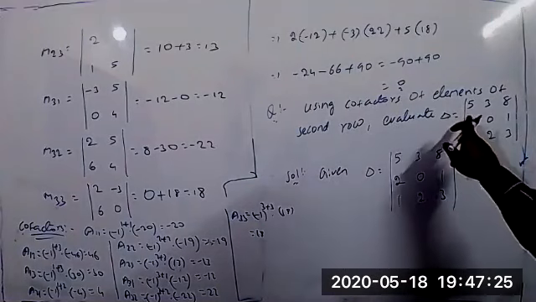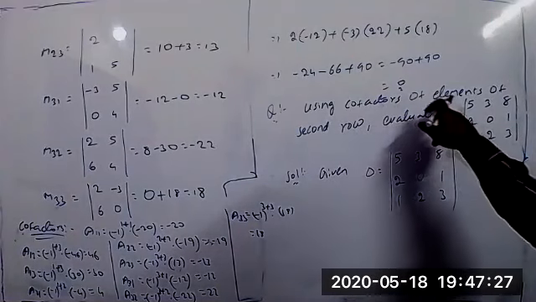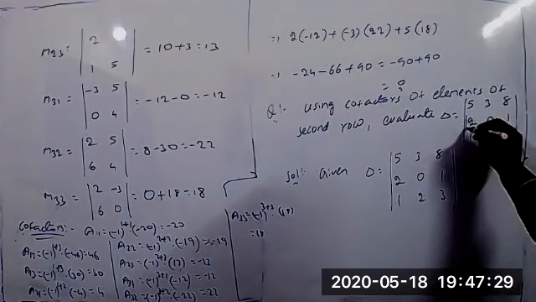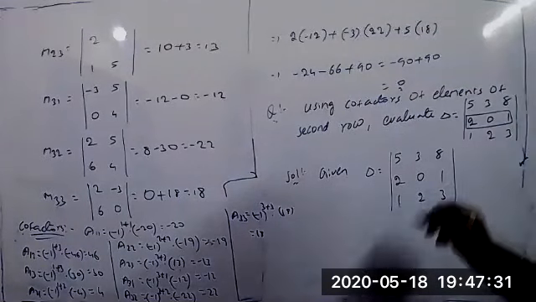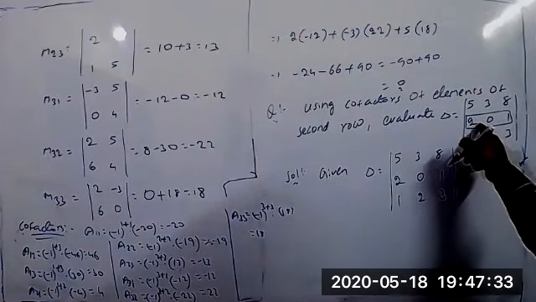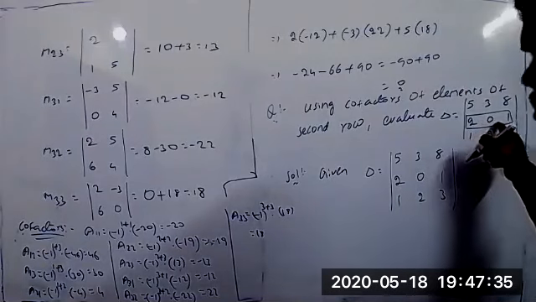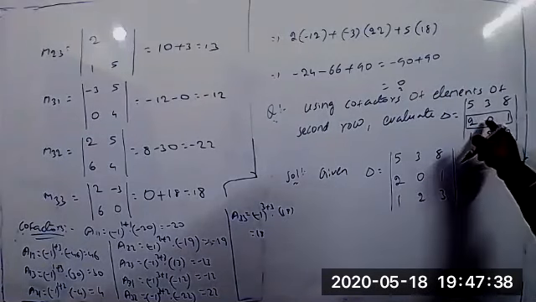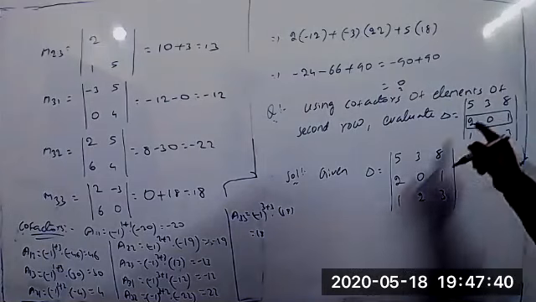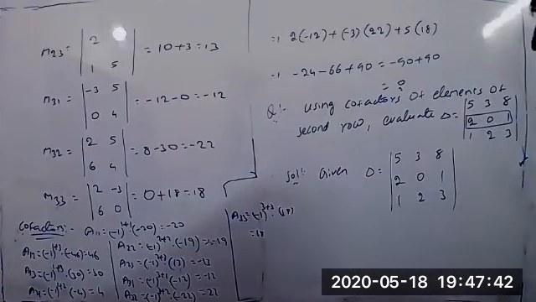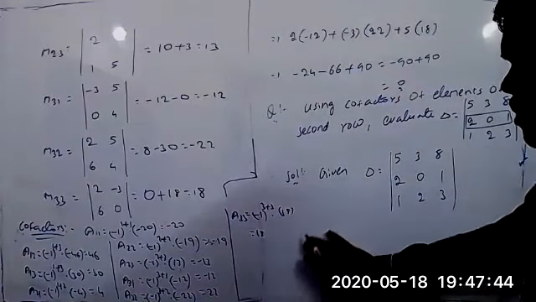Find the determinant by using the cofactors of the elements of the second row. That means based on the second row we have to find it. So what is the meaning here? A21, A22, A23. With these three elements we have to find the determinant. Therefore you can write here.